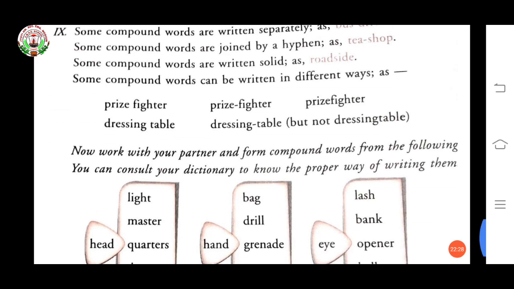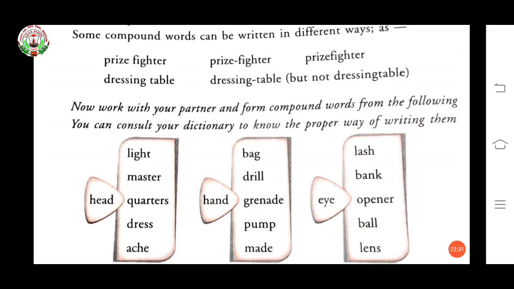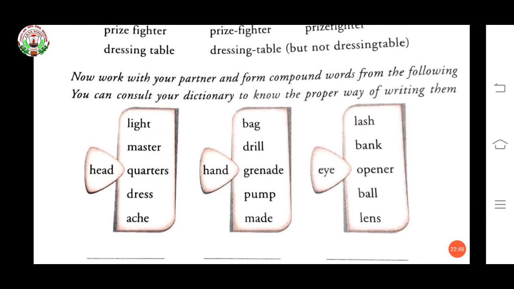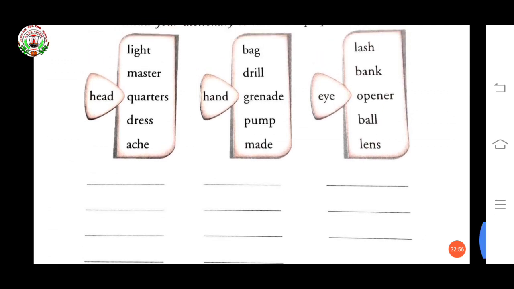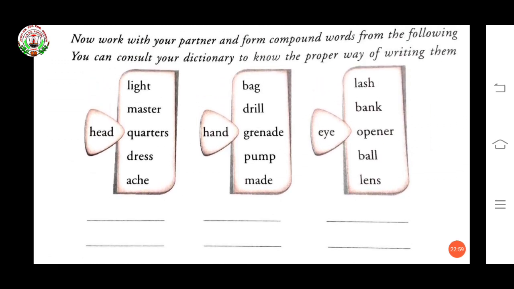Now work with your partner and form compound words from the following. You can consult your dictionary to know the proper way of writing them. Here head, hand, eye, and words are given. So what you have to do? Columns are there. You just have to pick the first word here. Head light, head master, head quarter, head dress, head egg.